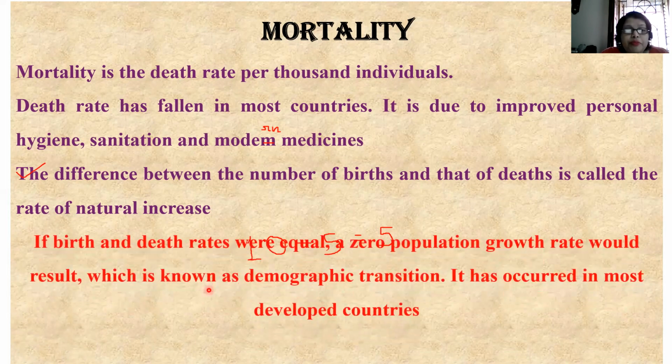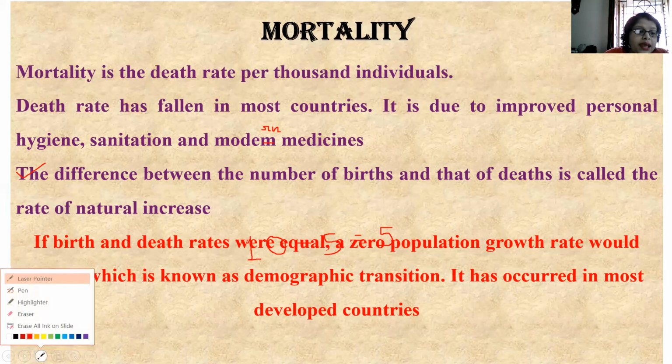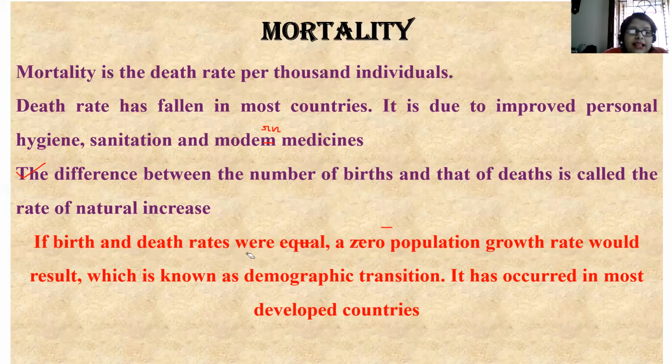Now see, if birth and death rates were equal, a zero population growth rate would result. Obviously, suppose 10 individuals are born and 10 individuals are dying. 10 minus 10 is 0. A zero population growth rate would result, which is known as demographic transition. This phase is called demographic transition.